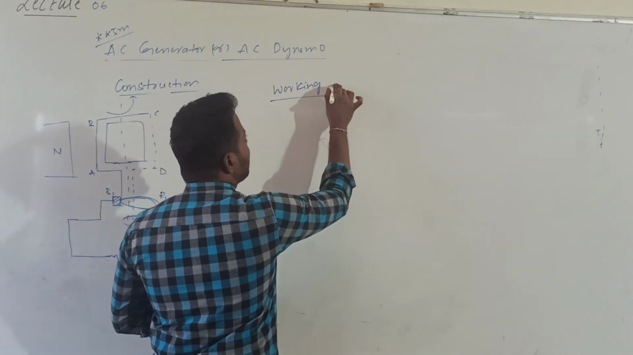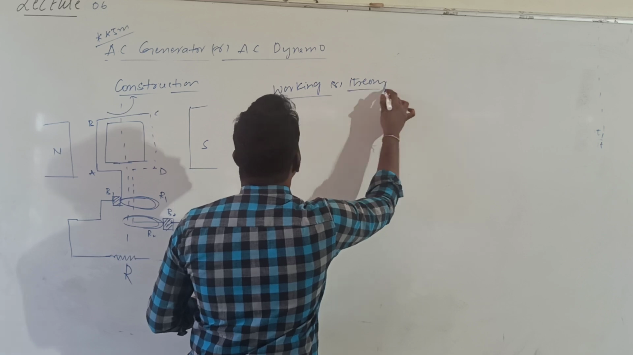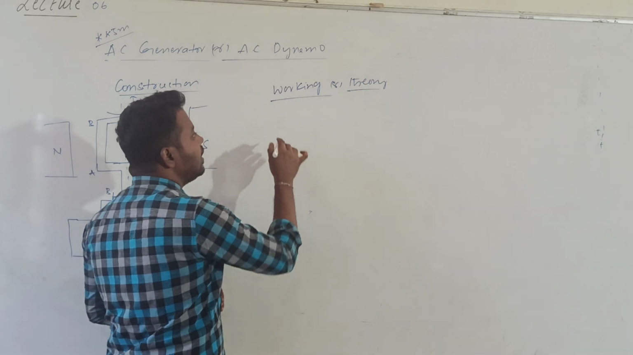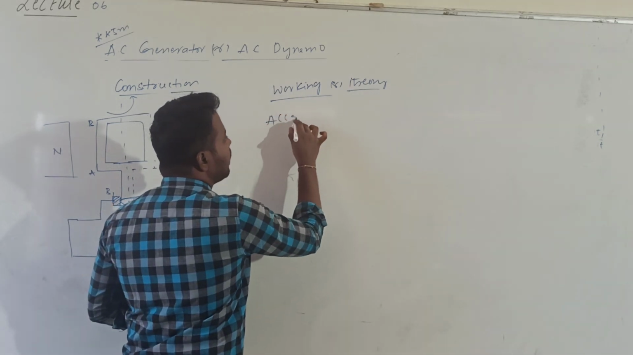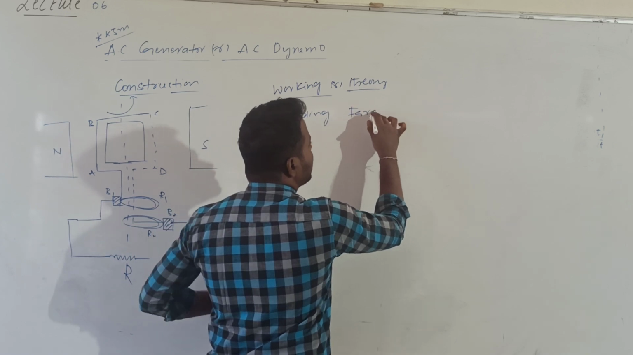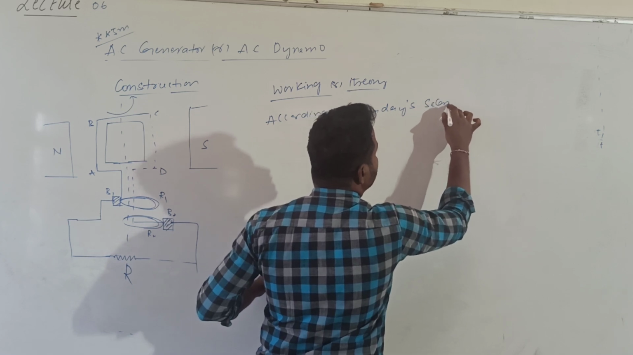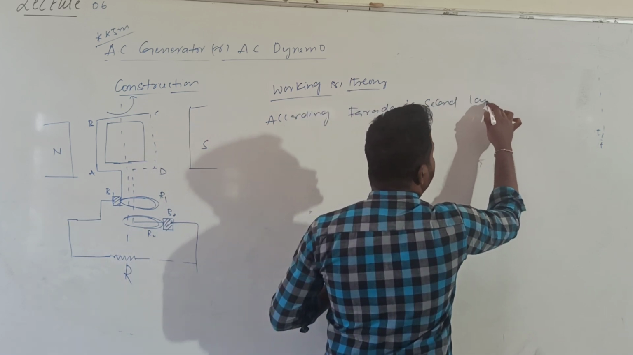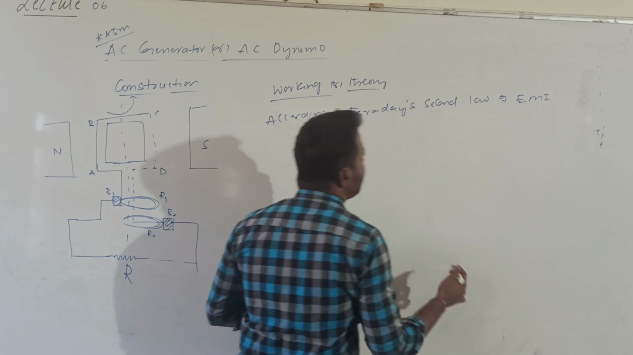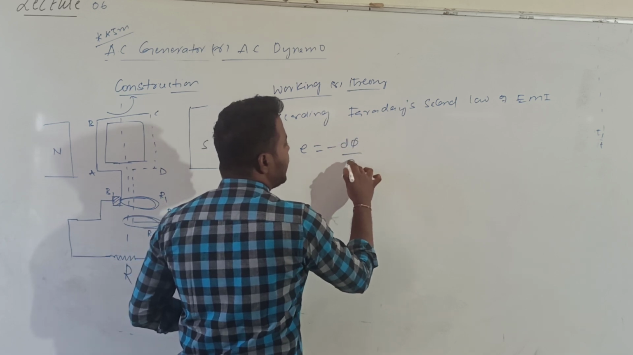Here you can write either working or theory. So what is the theory behind this AC generator? In order to explain this theory, according to which law? According to Faraday's laws of electromagnetic induction, or Faraday's second law of EMI. According to Faraday's second law of EMI, the induced EMF developed in a coil will be given by -dφ/dt. Correct?